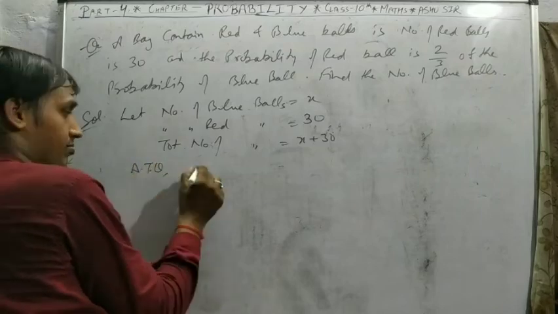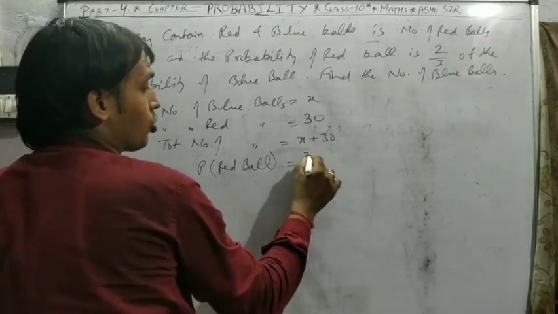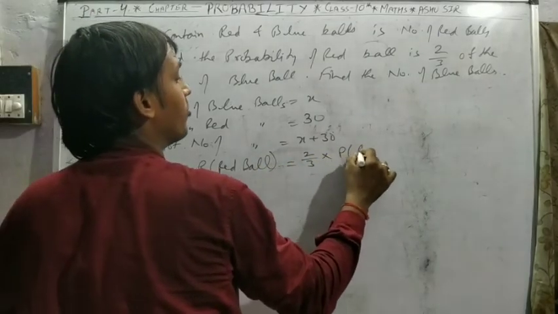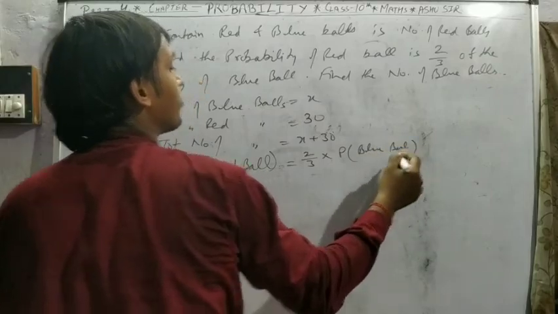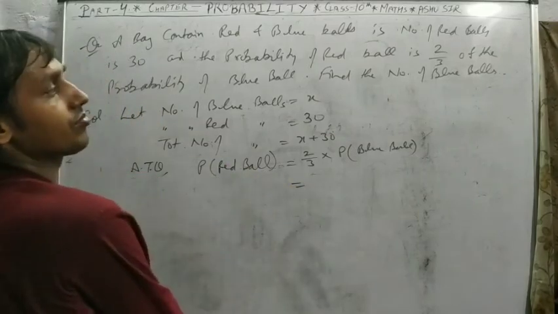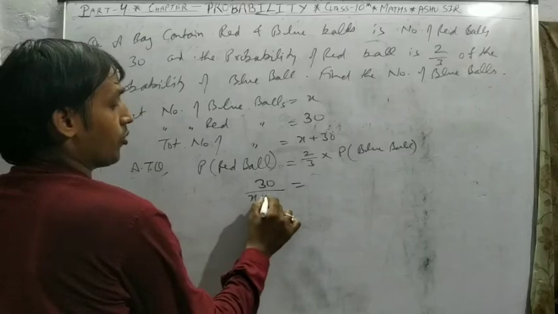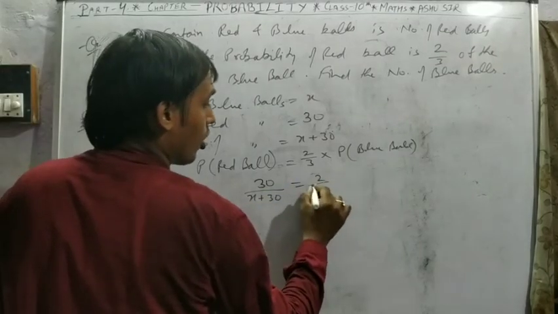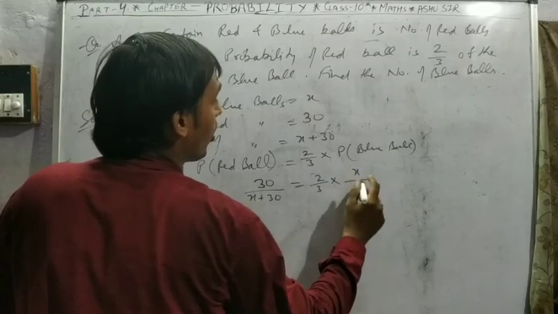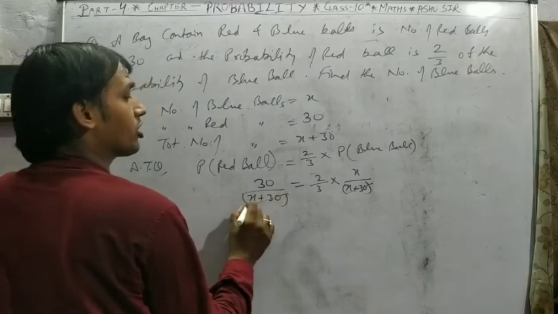According to the question, probability of red ball is 2/3 of the probability of blue ball, and probability of red ball is number of red balls upon total balls, equal to 2/3 into number of blue balls upon total balls, and the total balls in the division both cancel.